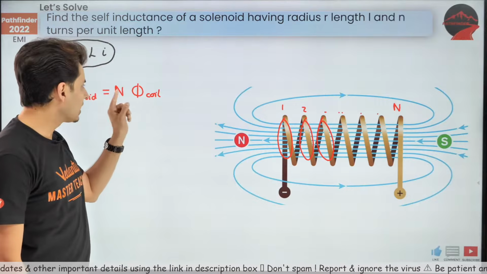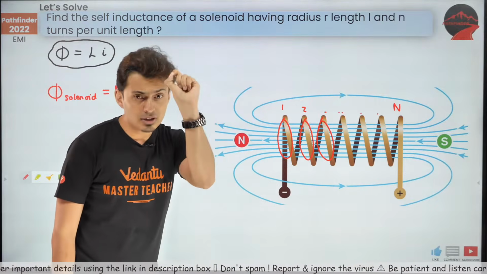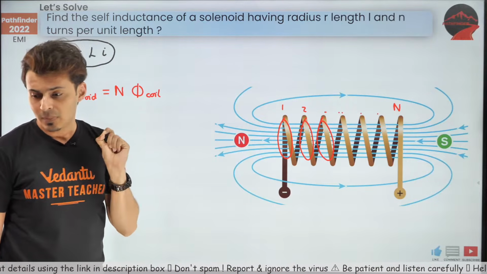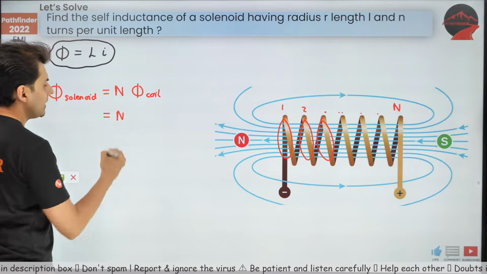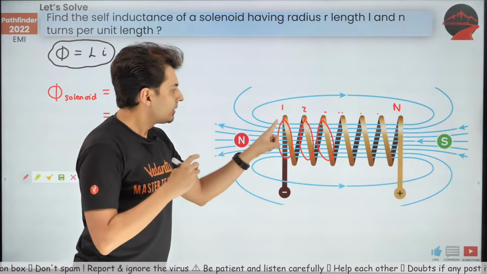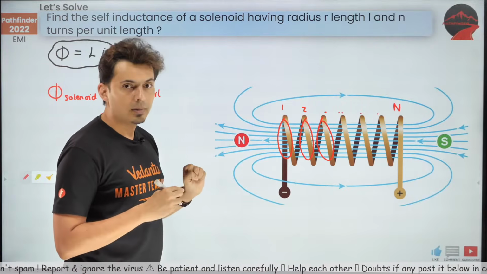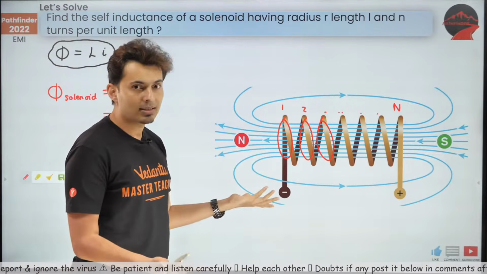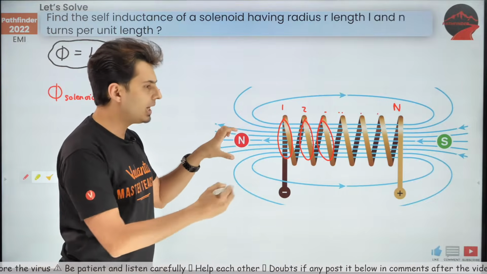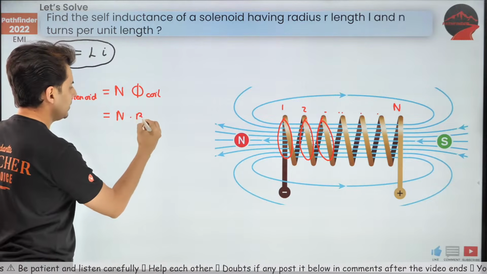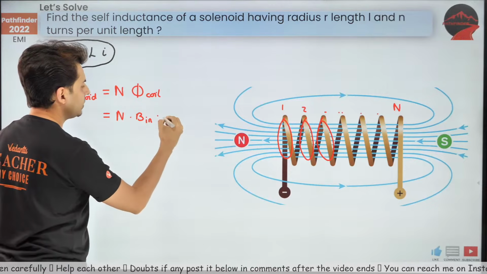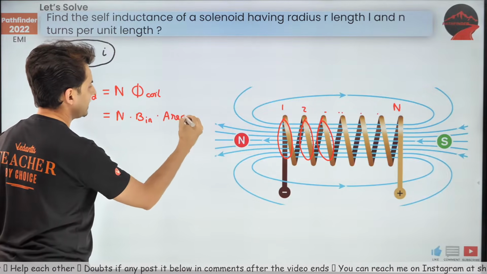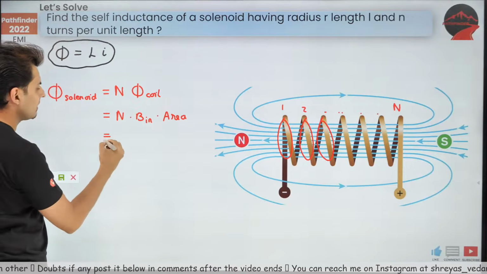Okay. Now, the flux through any one coil will be given by, okay, think about it, the field into the area. Makes sense? That's how flux is defined. Flux is BA. So what is B? I don't know right now. This is the B inside the solenoid, into the area. Okay, so that's the flux through any one coil.